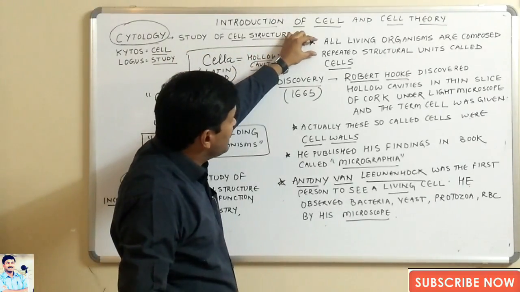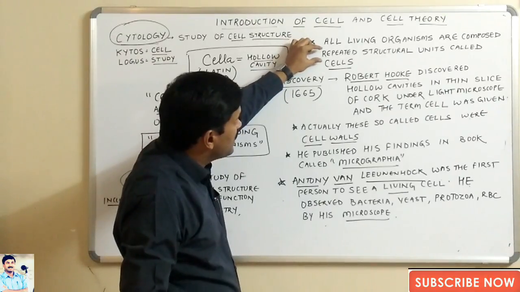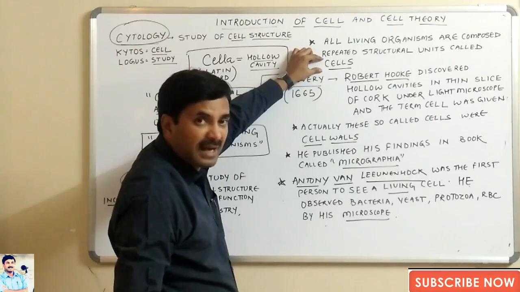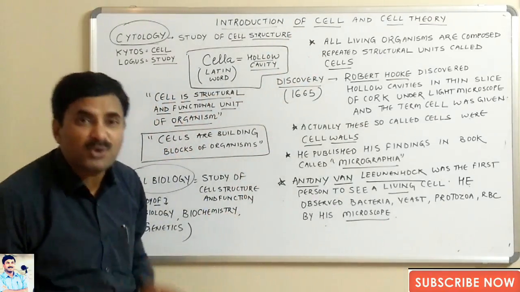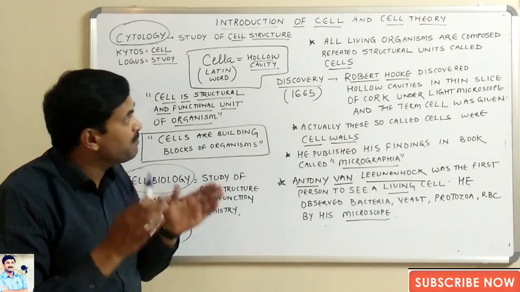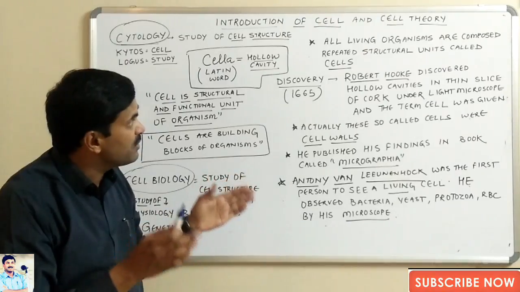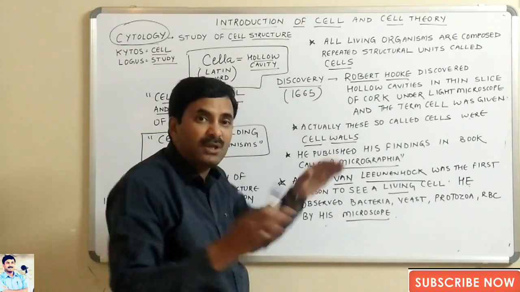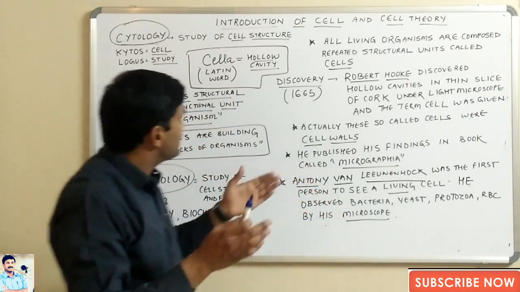Now, you can see here that all living organisms are composed of repeated structural units called cells. Again I am repeating, all living organisms are composed of certain repeated structural units, and these are called cells. Means all the organism body is composed of cells.